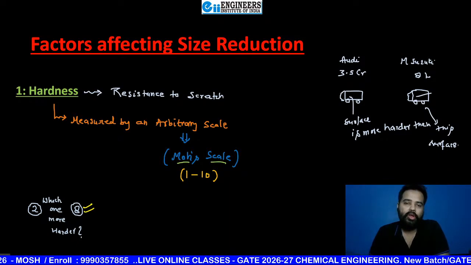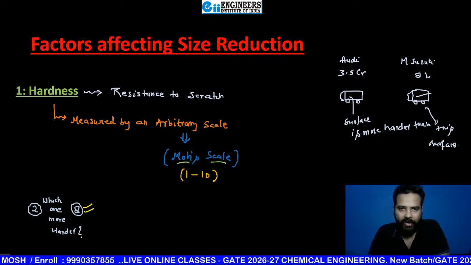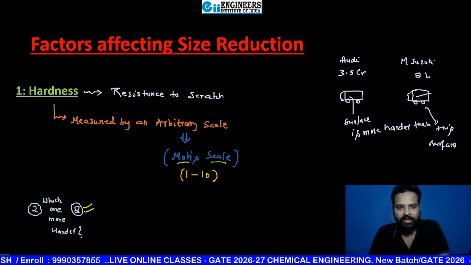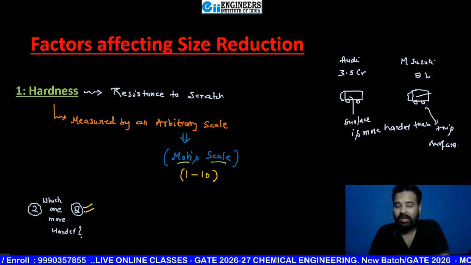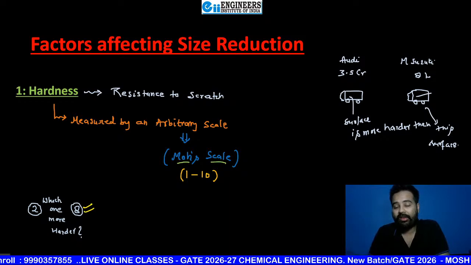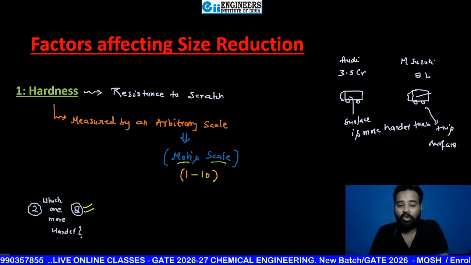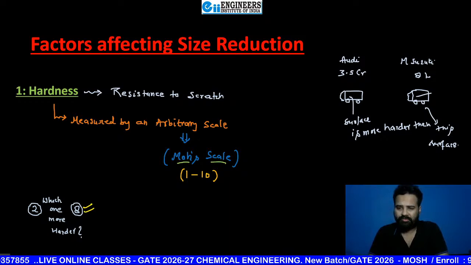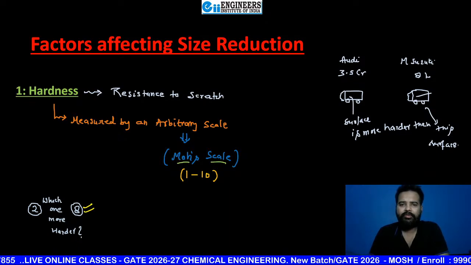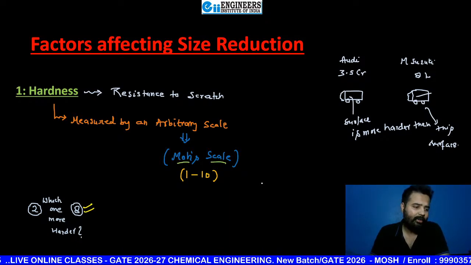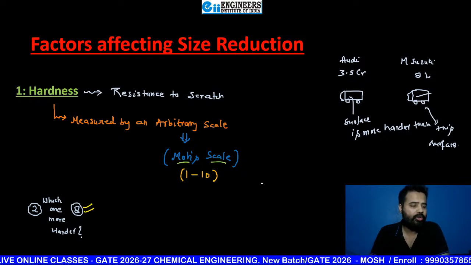If you want to reduce their size, then softer materials are easy to reduce, but for harder material it is not easy. That means if material is harder, then in that case the energy requirement will increase. Okay, so just a basic thing. So I hope each and every student is crystal clear about hardness. Yeah beta, very good, absolutely correct, more energy will be required.